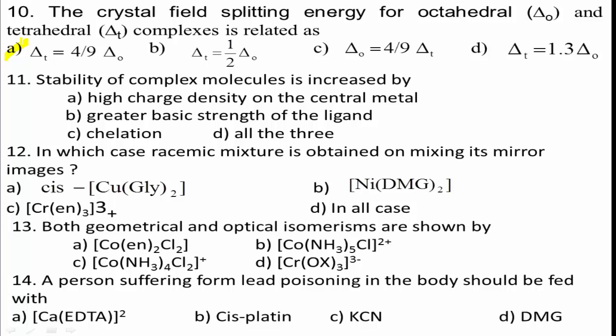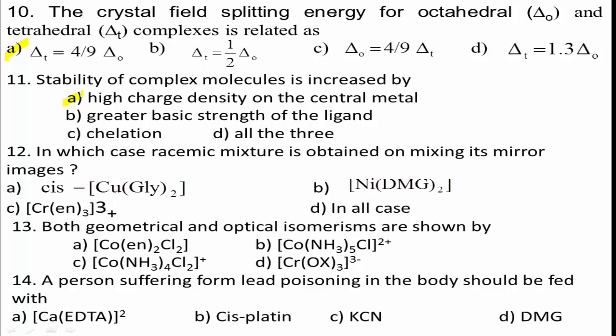A higher charge to size ratio of the metal ion means a highly charged and smaller cation can form a more stable complex. Therefore, the correct answer for this question is A. Option A is the right answer.